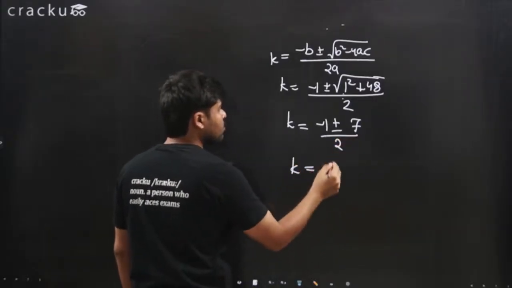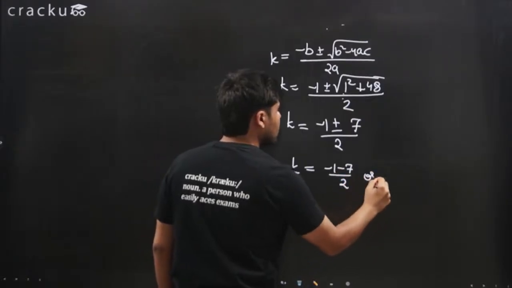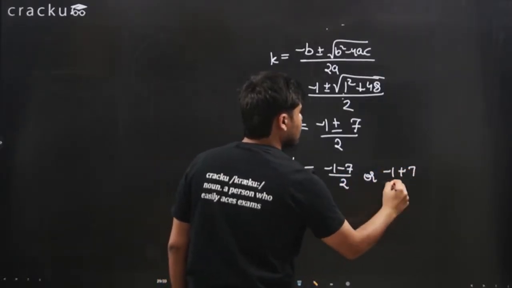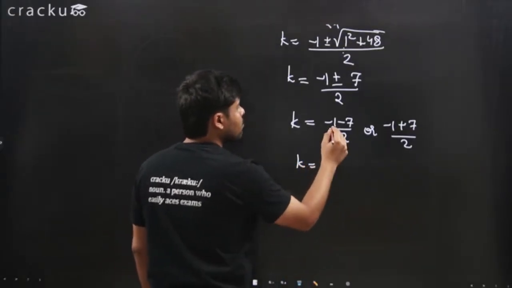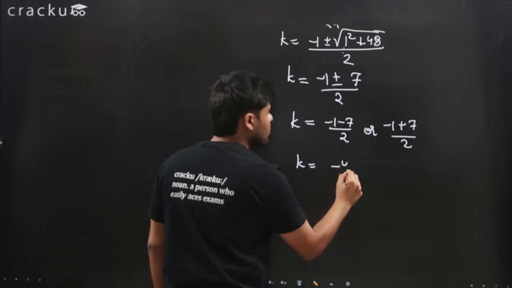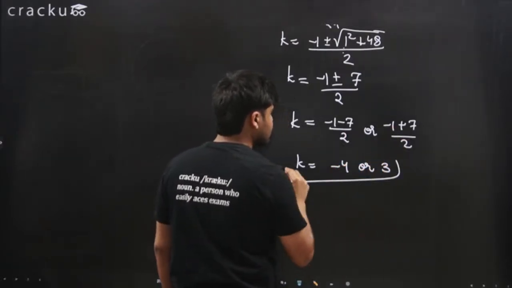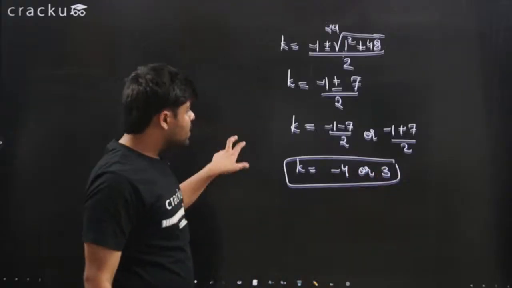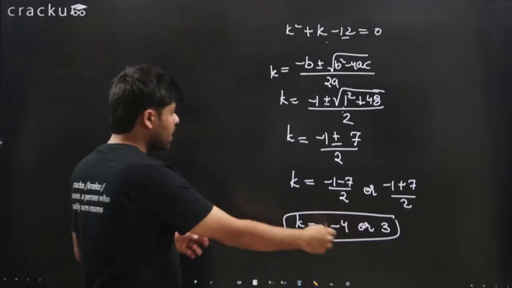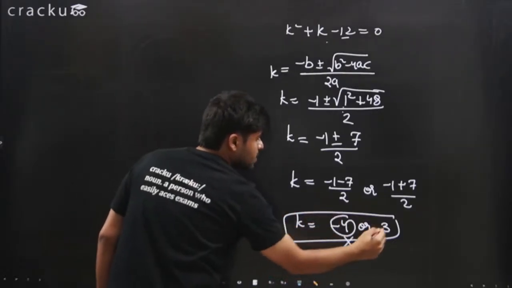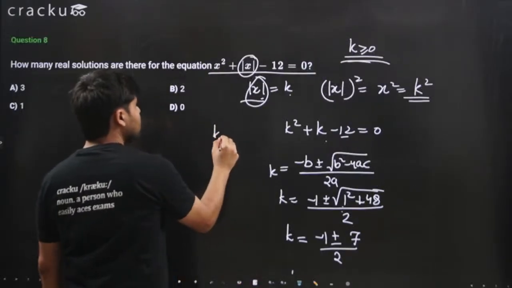That is k equals minus 8 divided by 2, which is minus 4, or 6 divided by 2, which is 3. Now k has to be greater than or equal to 0. So minus 4 will not be taken. This only will be taken. So k is equal to 3.